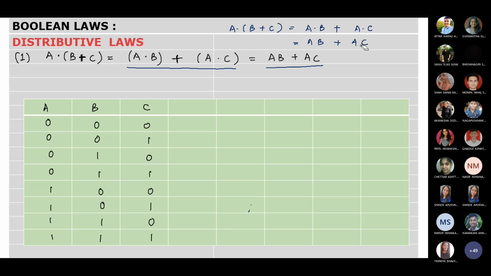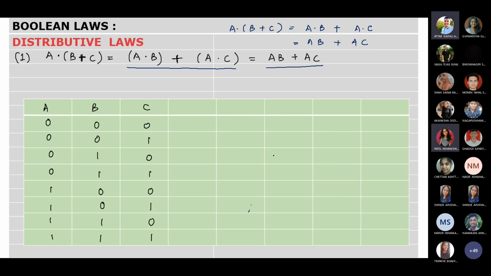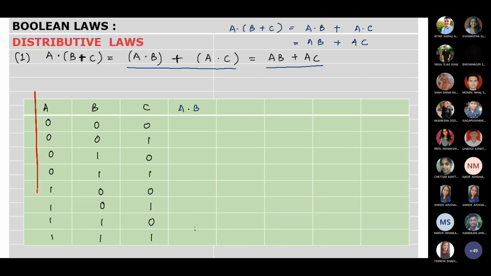Understood what I am trying to say, all of you? Yes, ma'am. So ABC are the three inputs, so we will use all three possible combinations of the inputs. So it will be basically 8 combinations. 2 raised to 3 is 8. So 000 to 111. So we first go on for A dot B. Now when we are going for A dot B, you consider only A and B.